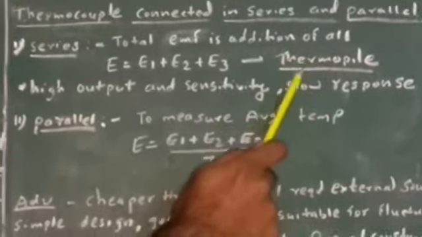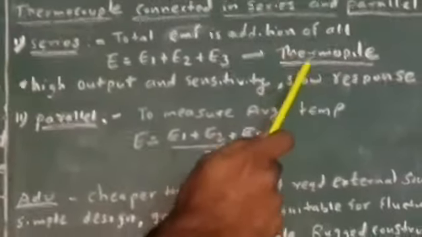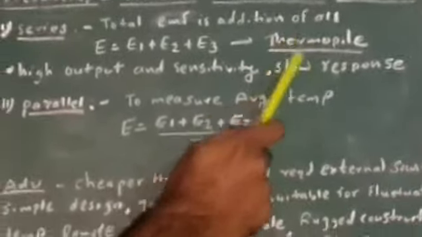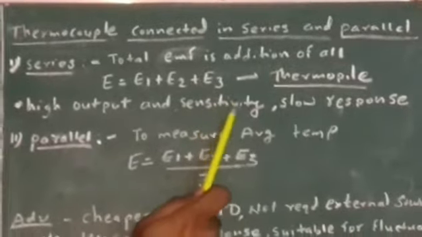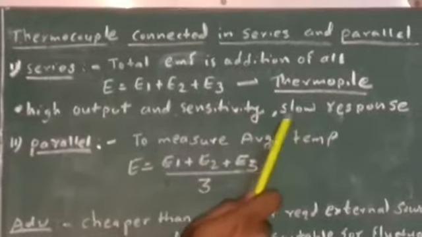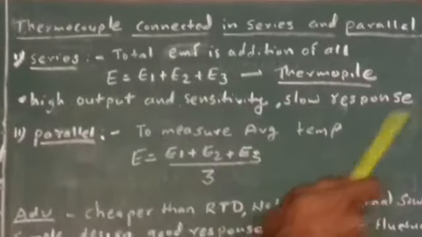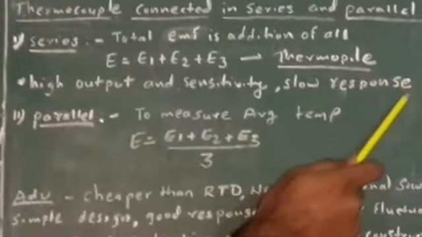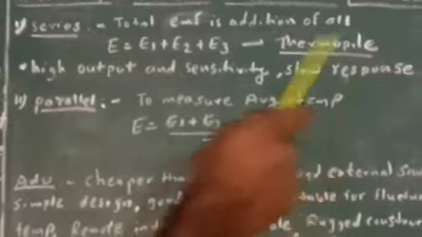Because see, when 3 thermocouples are joined together, the mass of the junction or the thickness of the junction increases, and because of that the output of the thermocouple increases, or you can say that the sensitivity of the thermocouple increases, but simultaneously it is associated with the drawback that its response deteriorates, or it gives slow response. So this is thermopile. Or sometimes thermocouples are connected in parallel.